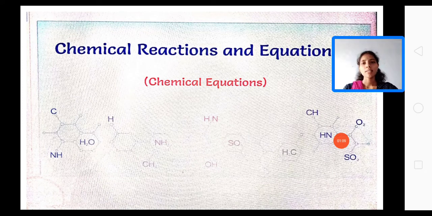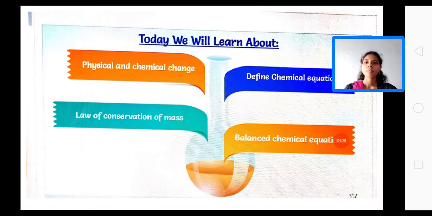In our lower classes, we studied temporary changes, permanent changes, natural changes and man-made changes, etc. They may be categorized into two types, physical changes and chemical changes. In this chapter, we are going to discuss chemical changes in the form of chemical equations.